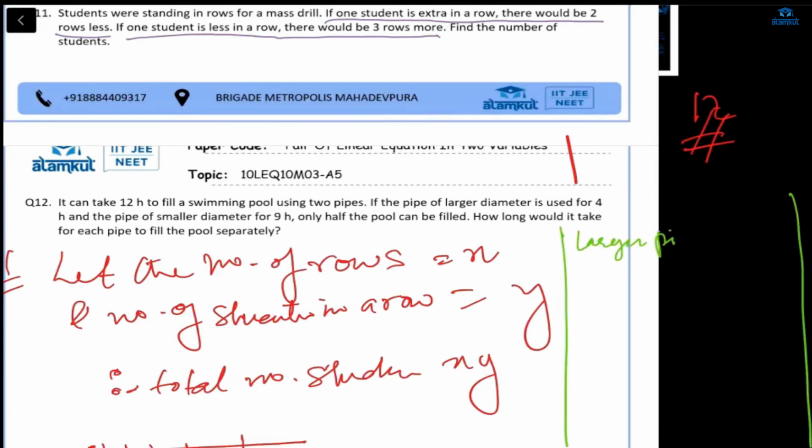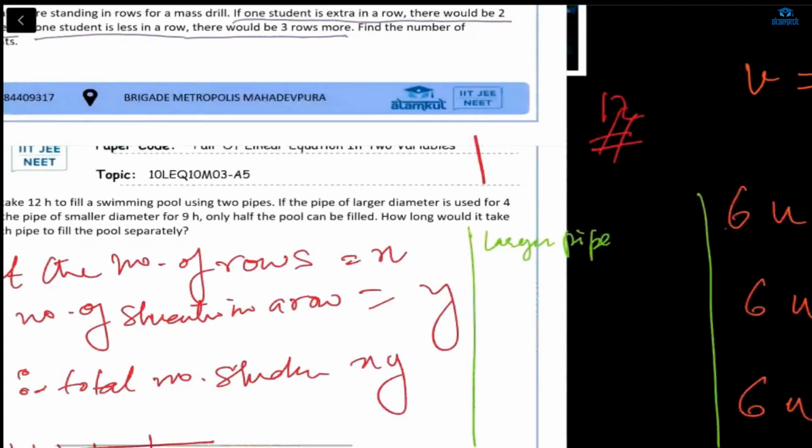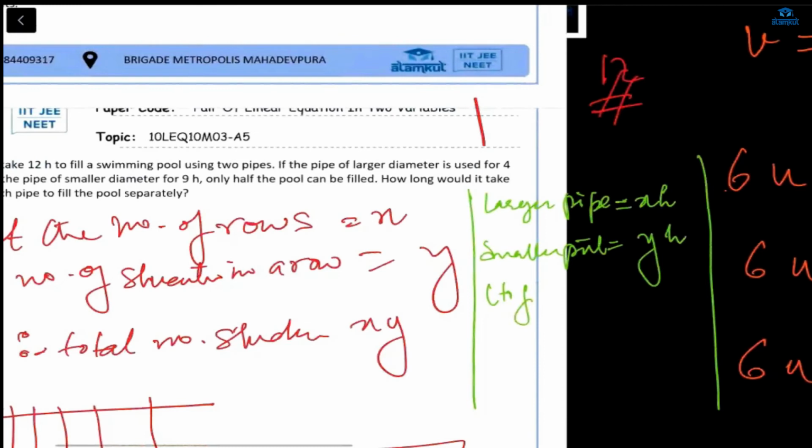The larger pipe, what is it filling? The whole pool, it is taking x hours to fill. Why x hours? To fill the whole pool alone. So larger pipe is taking x hours to fill the pool completely. I'm not having space here, that's why I'm not writing here completely. And this smaller pipe is taking y hours, to fill the pool completely. I'm writing it here.